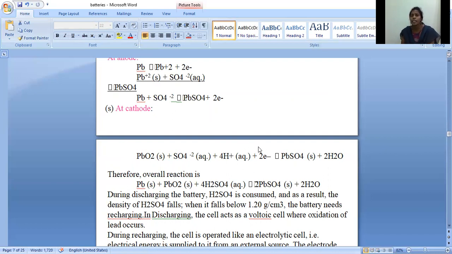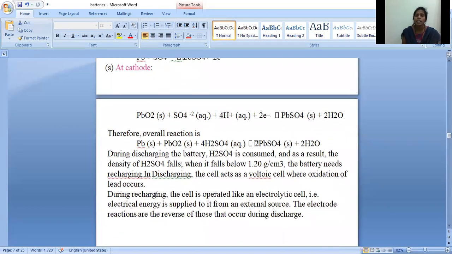That means sulfuric acid is again restored in the battery in the recharging process, but in the discharging process, sulfuric acid is consumed. When it falls below 1.2 grams per cubic centimeter, the battery needs recharging.